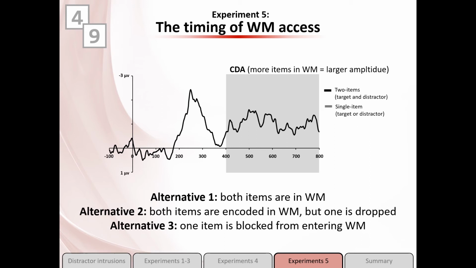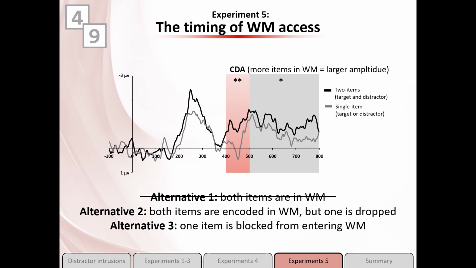And what do you think happened? First of all, it's clear that the amplitude of the CDA is different overall. So that cancels out the first option because it shows that the number of items in single item trials was indeed lower than 2-item trials. Second, if we look at the earliest time window between 400 and 500 milliseconds, we can already see a difference in the CDA amplitude.